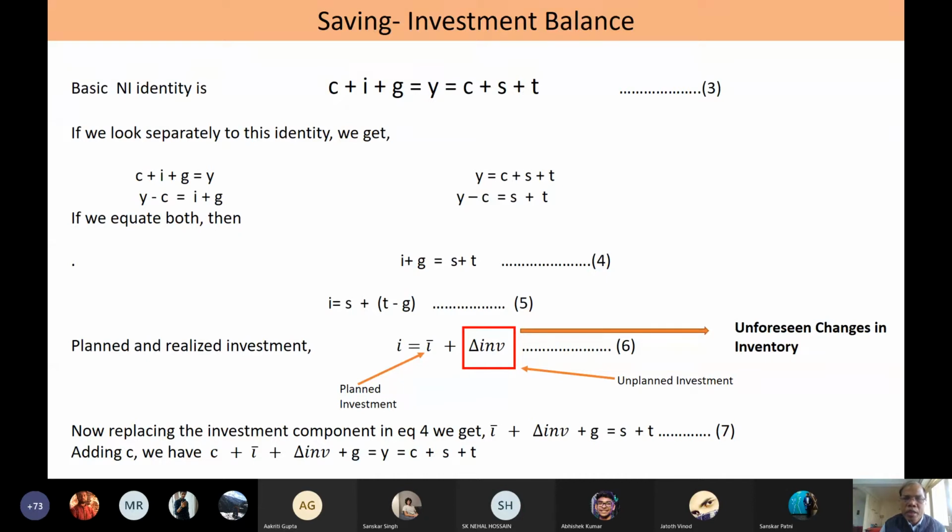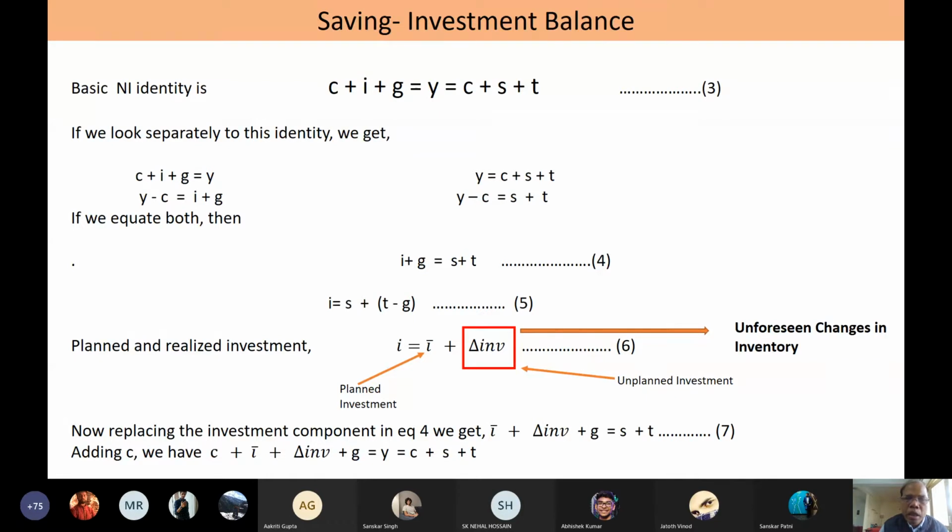So if T minus G is greater than 0, there is government surplus or there is government saving. So total saving comprises two components. One is government saving, the other one is private saving.